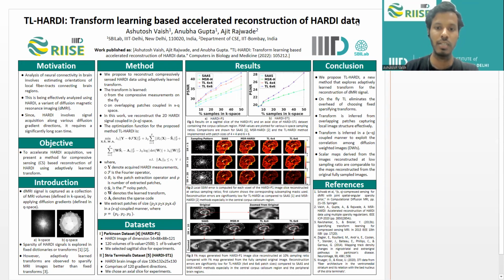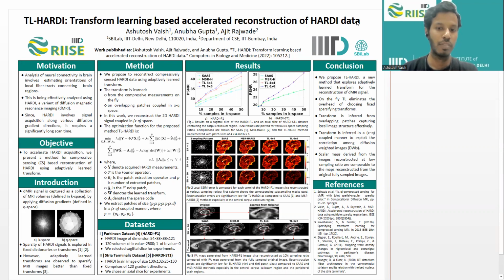HARDI, that is a variant of MRI, is one such imaging modality that facilitates us to analyze the integrity of neural tracts. However, as a drawback, HARDI requires a large number of samples to be acquired from the MRI scanner as compared to traditional scans, and thus requires long scan times. This is not just inconvenient for the patients, but also makes the scan error prone.